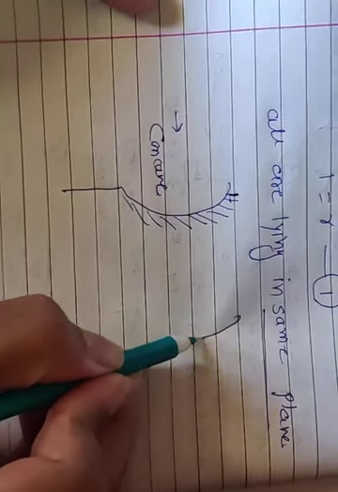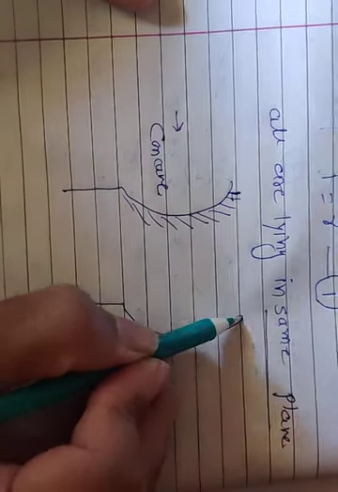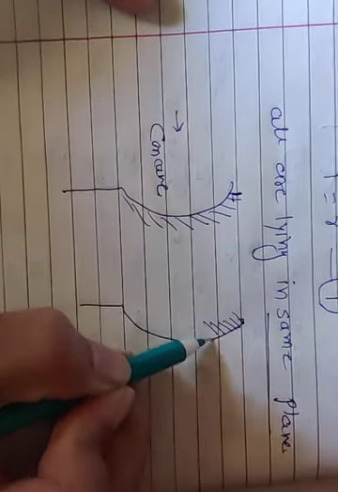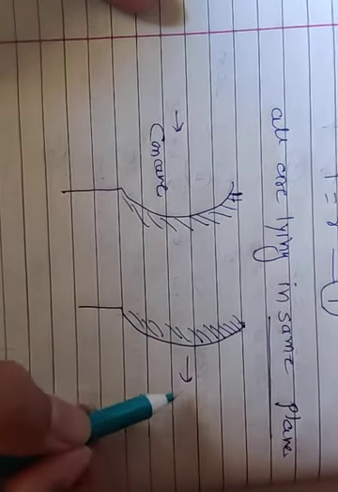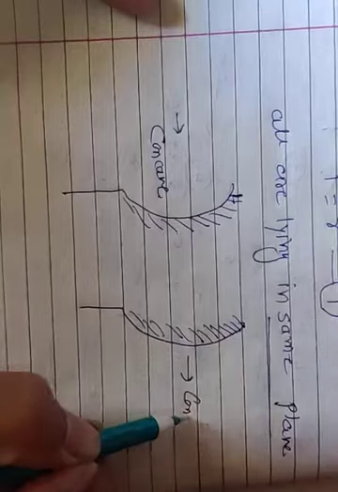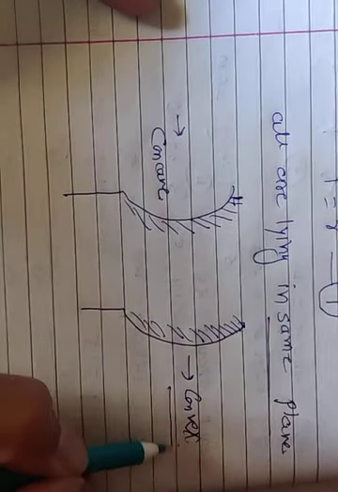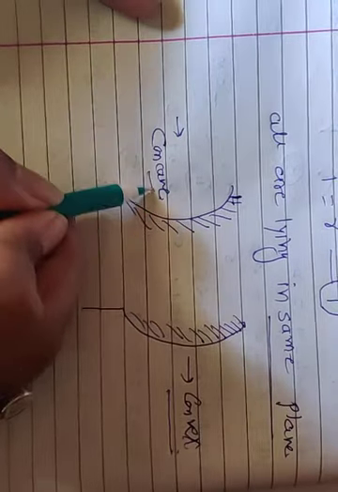And if the same part is well polished from outside, this particular type is called a convex. Cave means cave, so concave; this is called a convex.